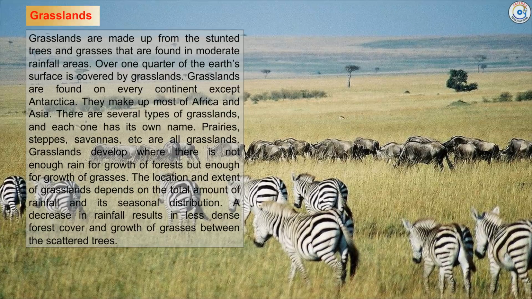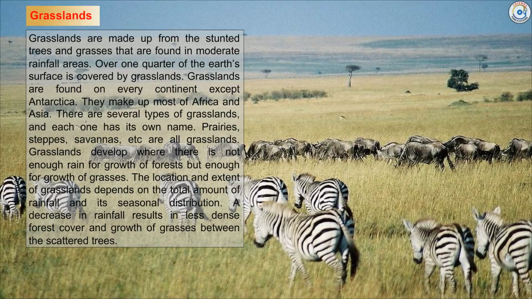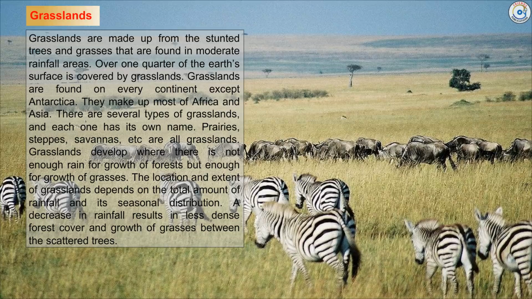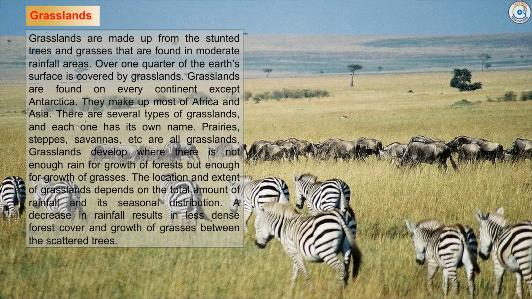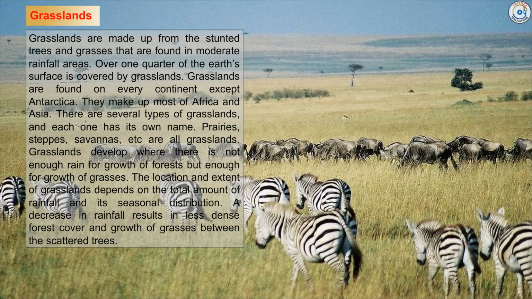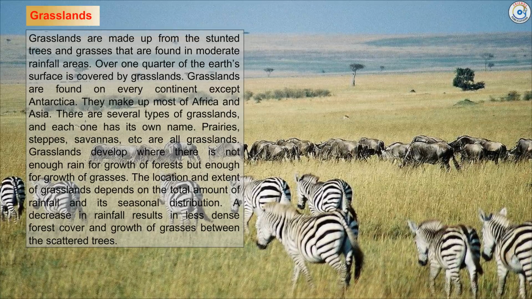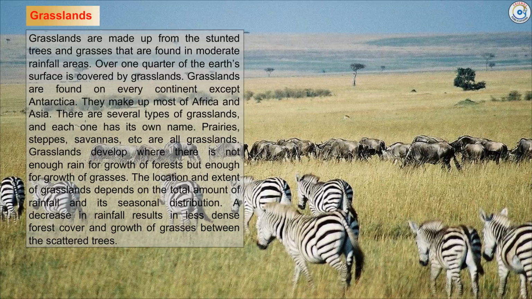Here is the picture of a tropical grassland, the savanna. Grasslands develop where there is not enough rain for growth of forests, but enough for growth of grasses. The location and extent of grasslands depends on the total amount of rainfall and its seasonal distribution.